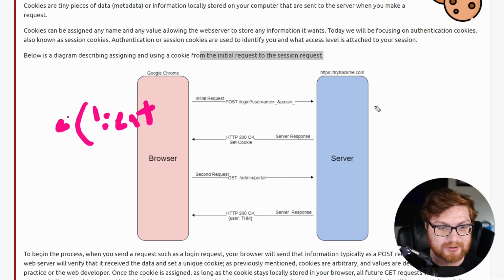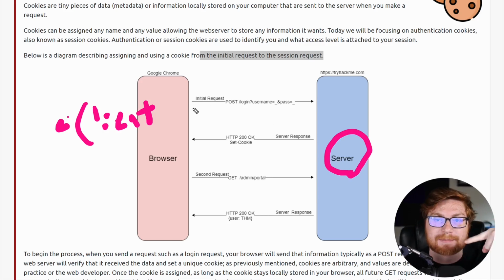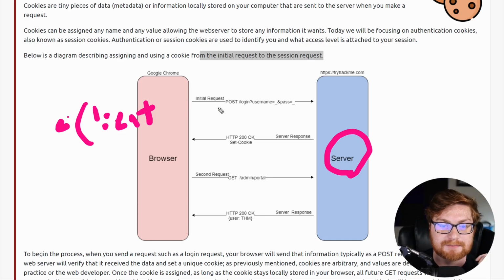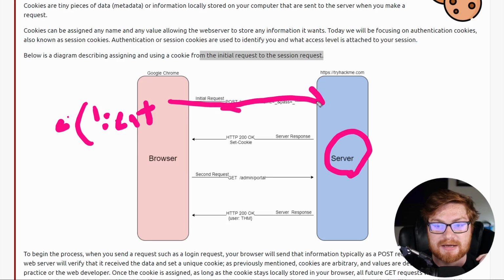But of course, you have your client, the web browser on the left-hand side, and you already know, hey, this is our server here. Now, as this happens, it goes sequentially, right? You make one HTTP request, and you can see this is a POST request right here. We go ahead and post, hey, I want to log in with this username and this password.